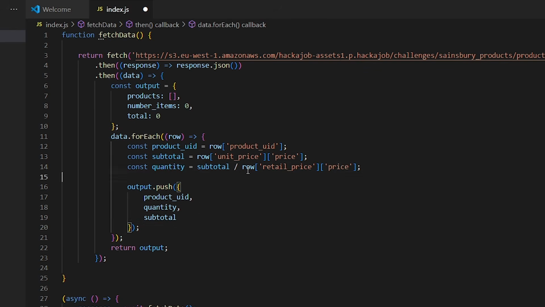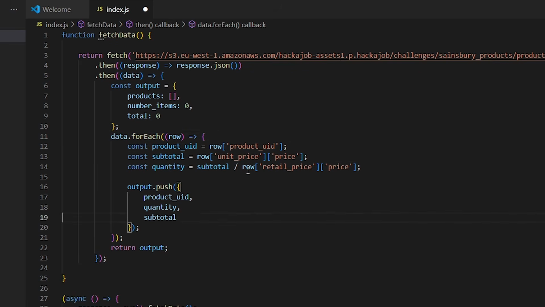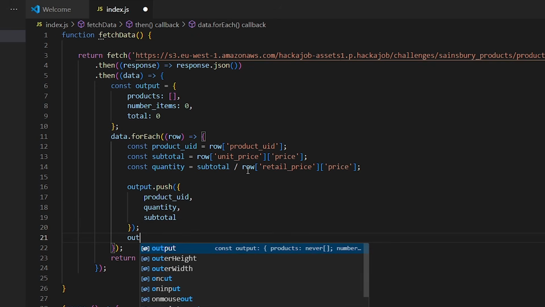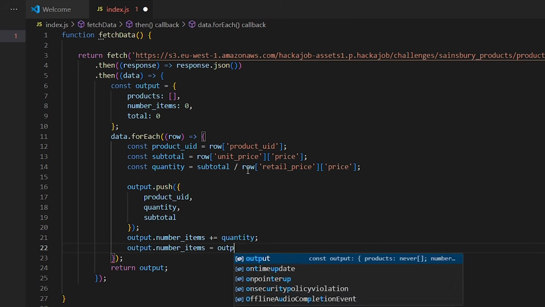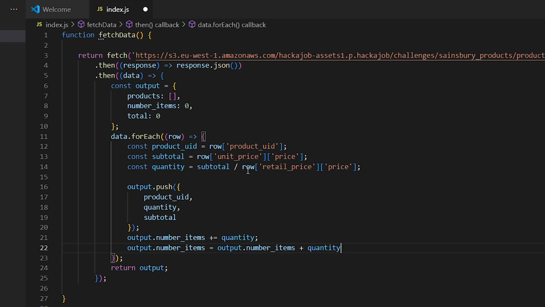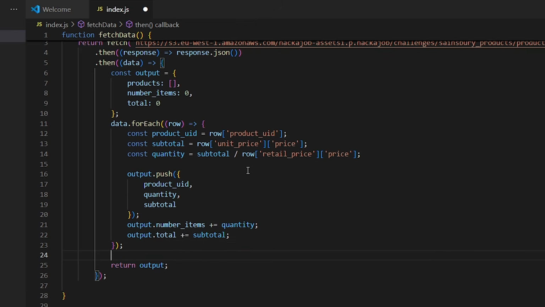And we also want to keep a running total of the number of items and the total amount. Okay, we don't even have to add any properties here. We could just add it to the number of items. For those who don't know, that's the same as this. Just shorthand. And we do the same thing for the total.